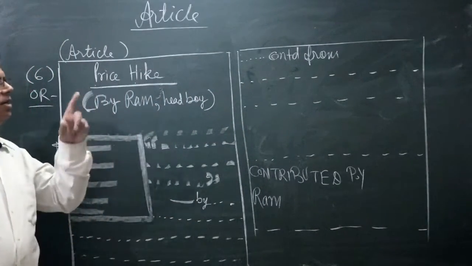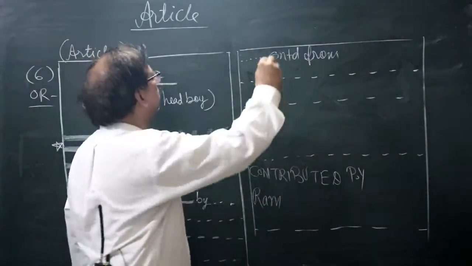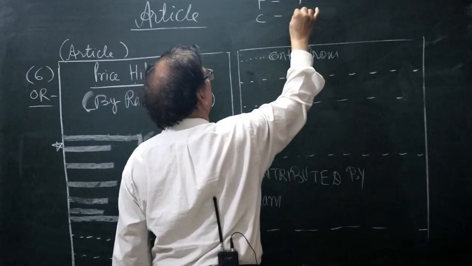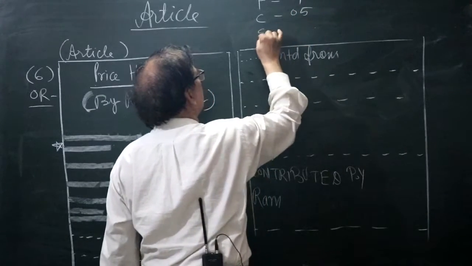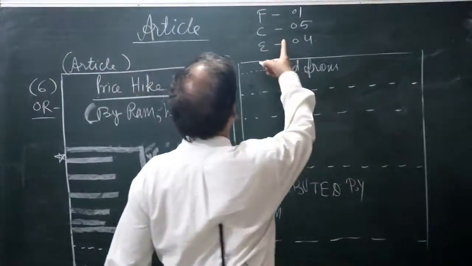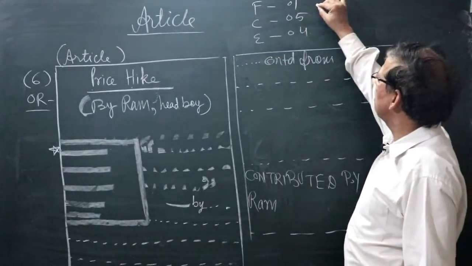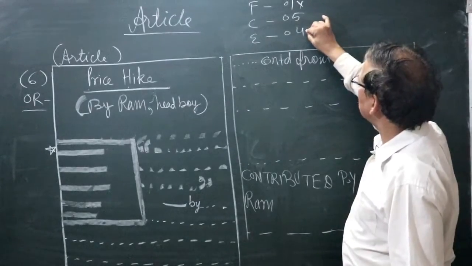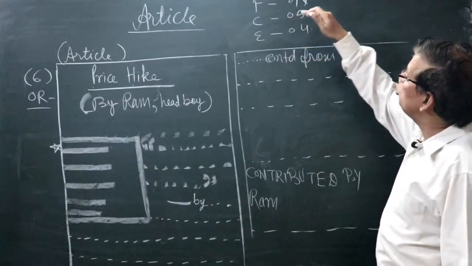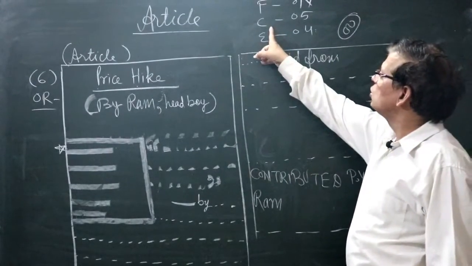Now content. I have already spoken that the format is of 1 mark, content is of 5 marks, and expression is of 4 marks. Now content means what? Content is the soul of the answer. If there is no soul, the answer is useless. You shall not get marks. However correct your format and expression are, if content is of 0 marks, you shall be awarded 0 marks in total.